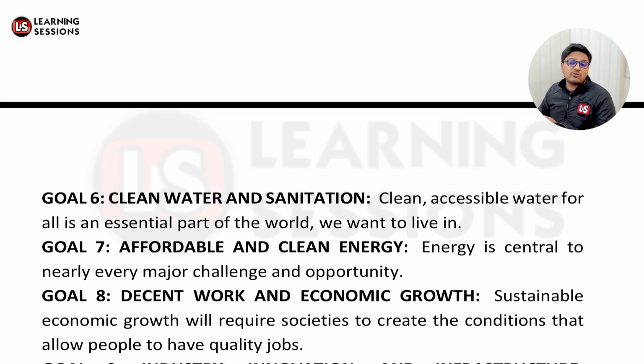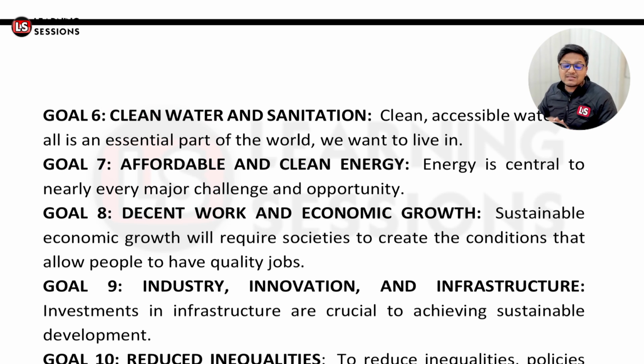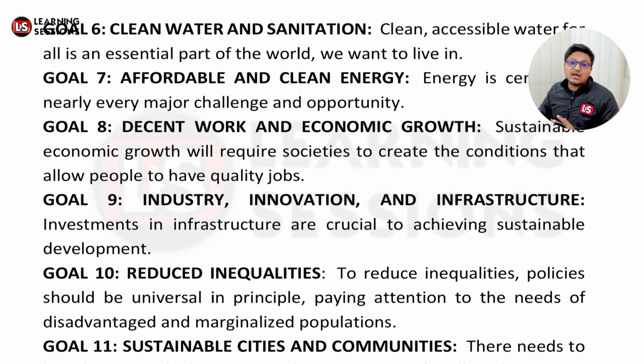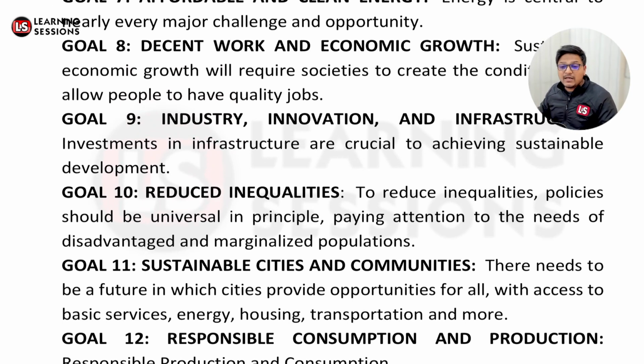Okay, and there must be decent work and economic growth. Industry, innovation and infrastructure must be used in such a manner that we have sustainable development. It shouldn't be the case that we are using the wood and the forest cover is reduced so far. We must also be planting new trees so that there is a mix, and further we must have sustainable development. Okay, and there must be reduced inequality. We must be paying attention to the needs of disadvantaged groups or marginalized populations. And further there must be sustainable cities and communities where each and everyone has the opportunity, and access to basic services like energy, food, shelter, housing, transportation, etc.